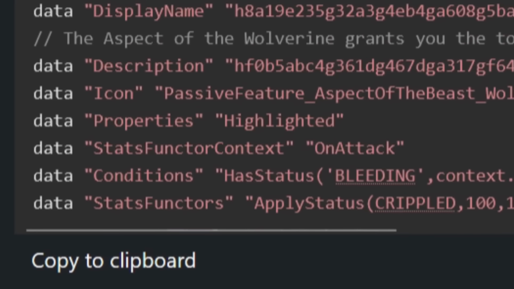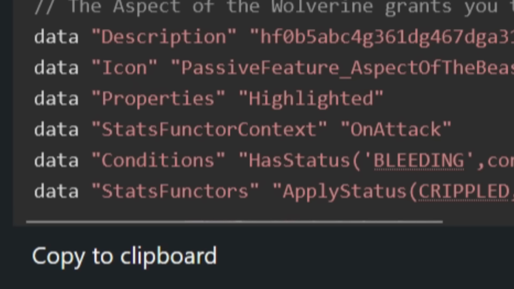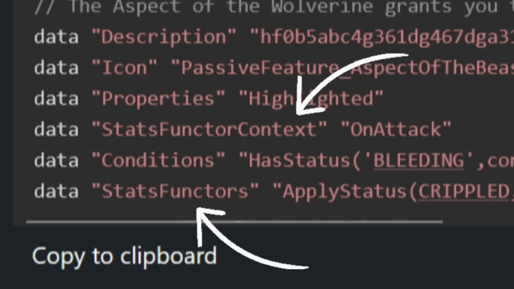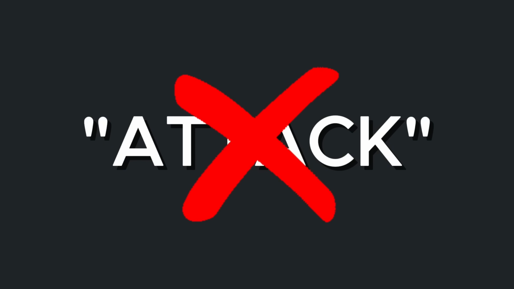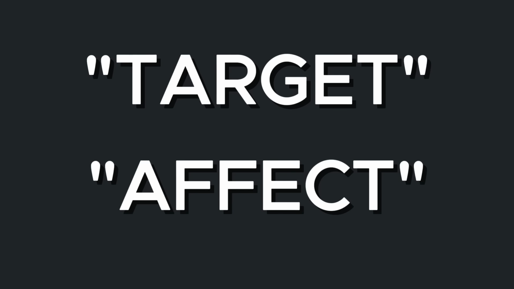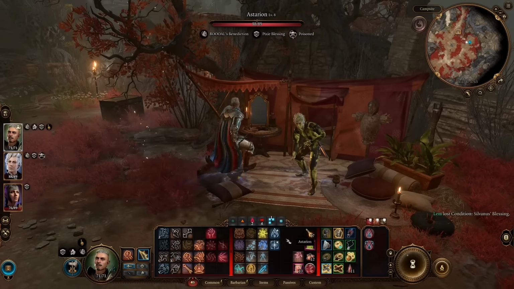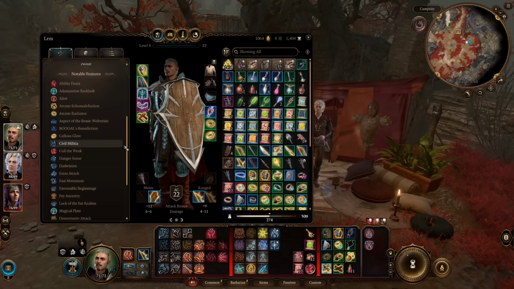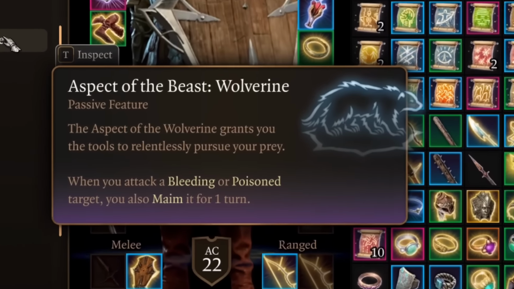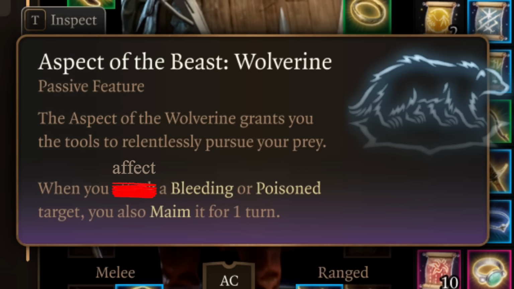Stats functor context controls when an ability runs. It's the context where the stats functors apply. In this case, they apply on attack, whenever the owner of the passive attacks. But attack here doesn't mean what you think it means. A better word would be target or even just effect. This context applies whenever one of your abilities directly affects any entity in the game. So the tooltip for Aspect of the Wolverine should say, whenever you affect a bleeding or poisoned character with an ability, you apply maim to them.